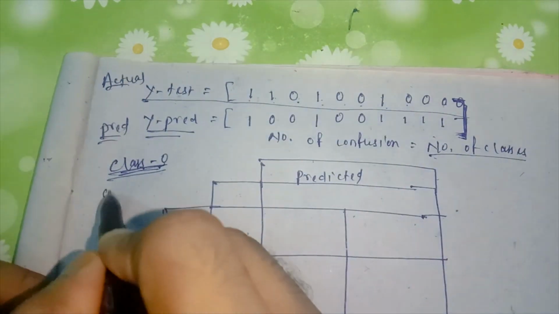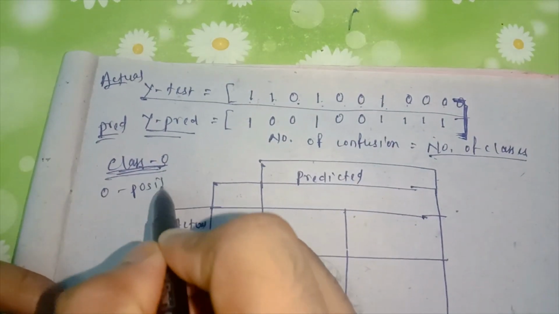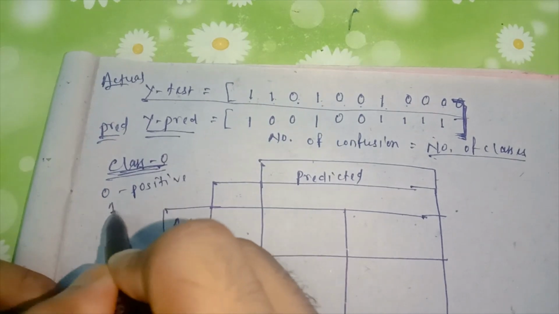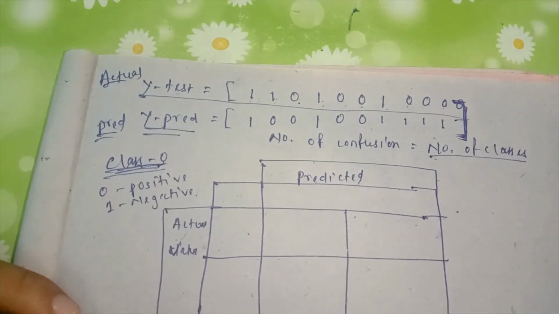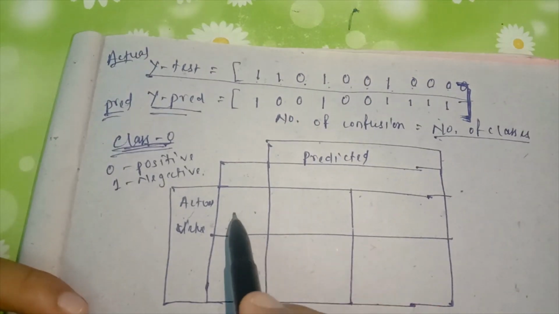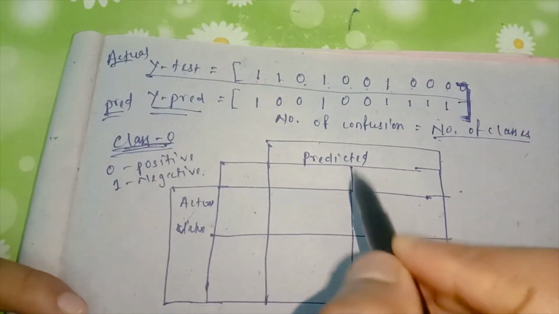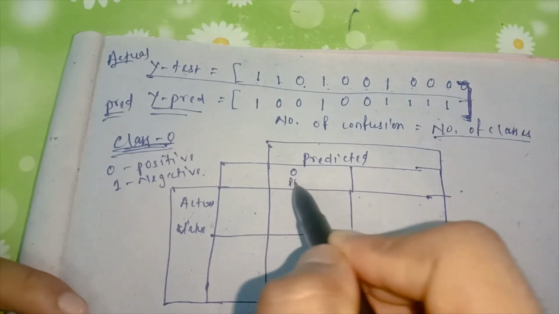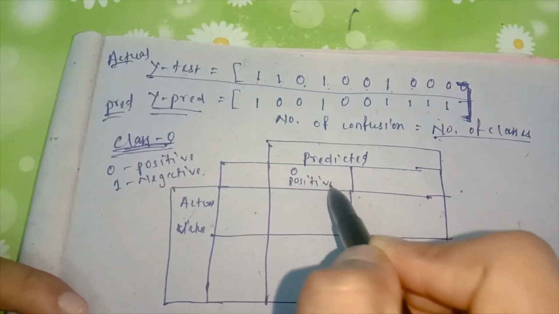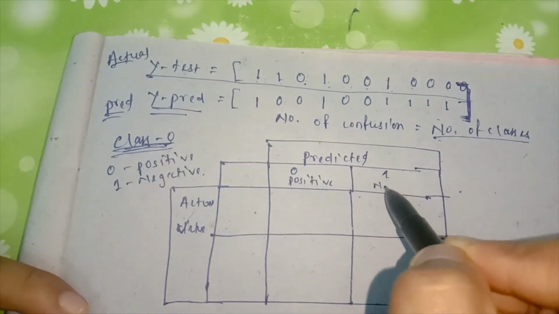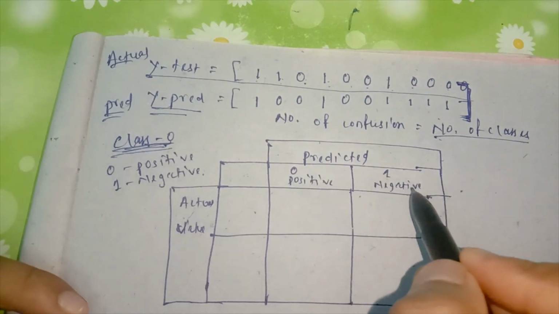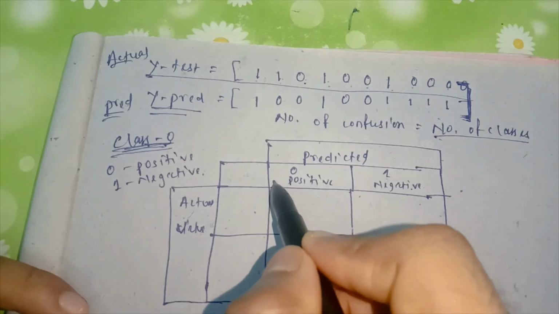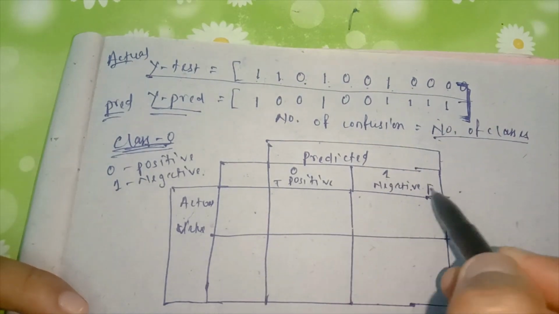So here 0 is positive and 1 is negative. Or we can say positive means true, negative means false.